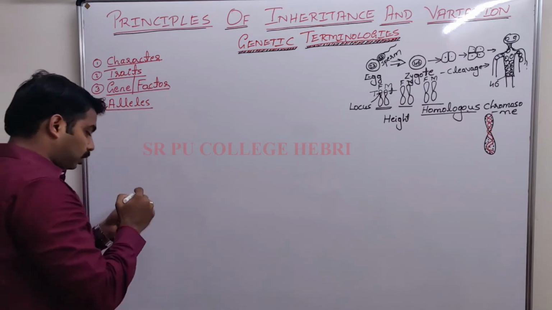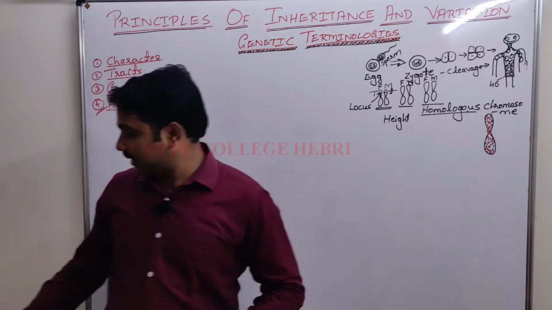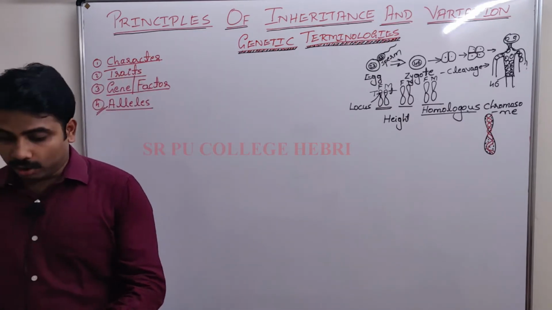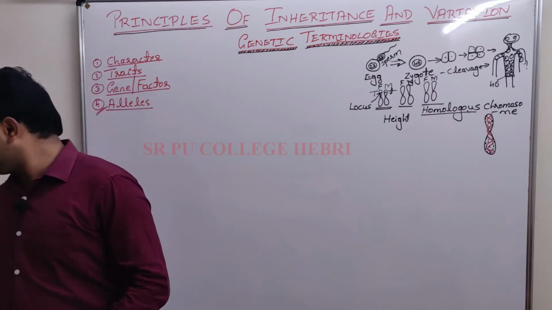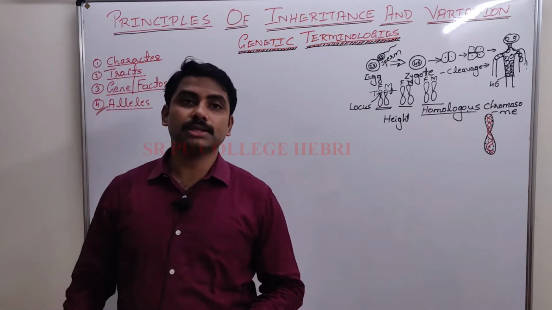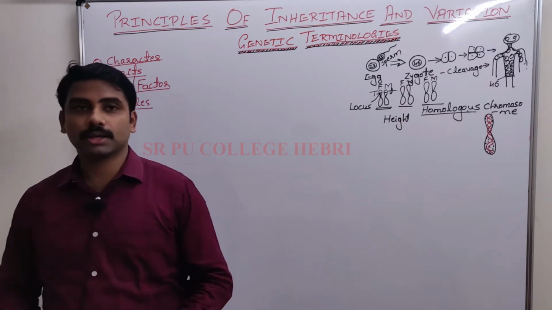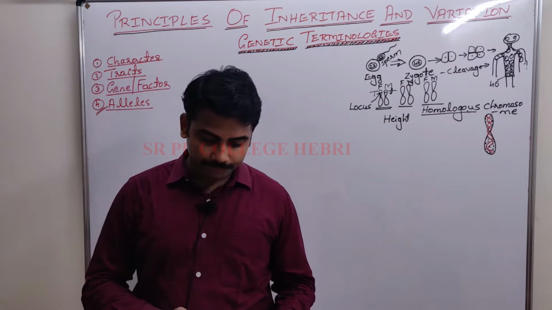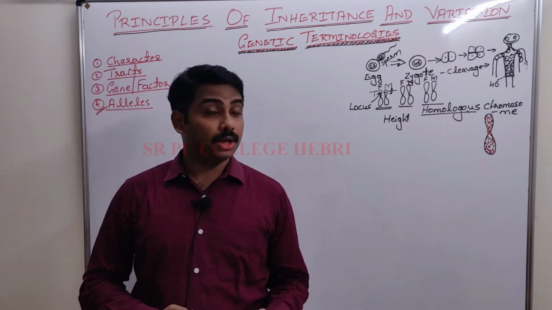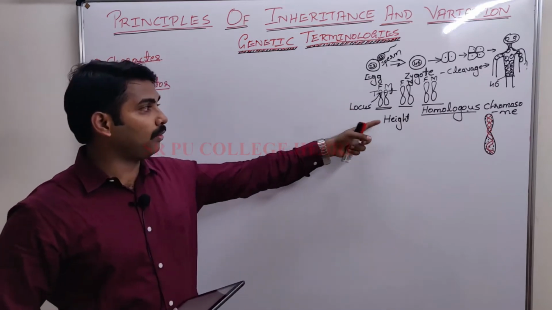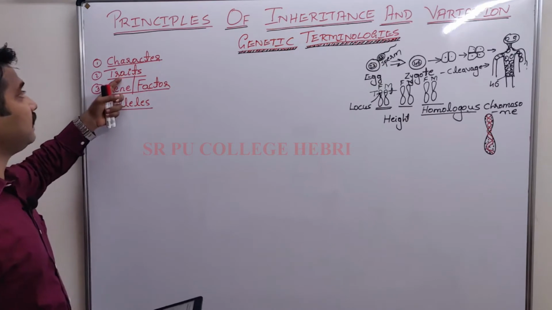Mark allele as a very important one. Out of the 11 or 12, this is the most important 1 mark question. Write down the definition of alleles according to NCERT. Genes which code for a pair of contrasting traits.